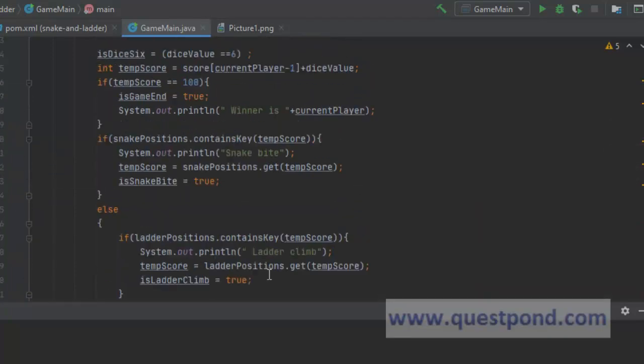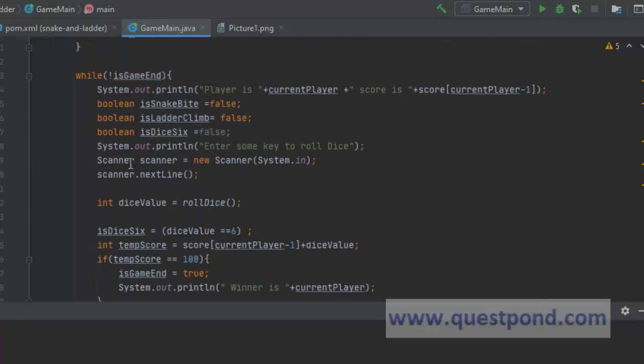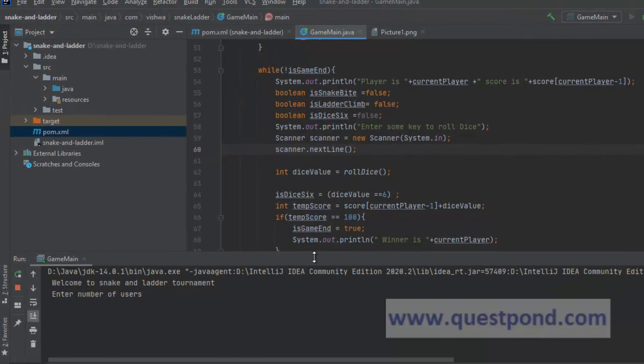And one more small change which we will have to do is, to have enter as an option, we will have to use nextLine, correct? Instead of using next. Scanner.nextLine is capable of taking enter. So we just made this small change to our program and correspondingly run it. So now let's see how it works.